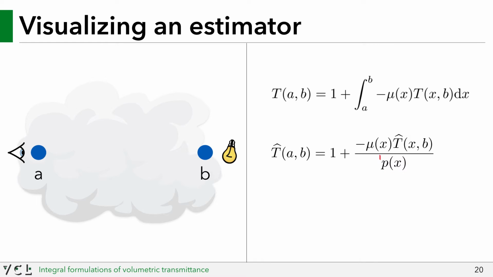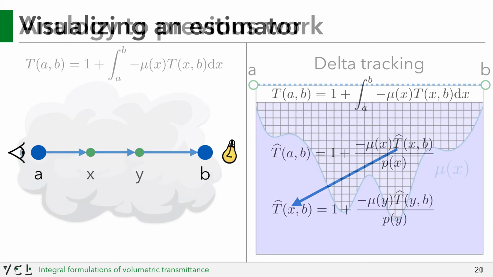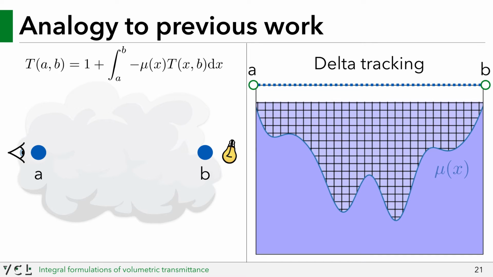So first, start at A and calculate the additive term, which for this dummy formulation is 1. Then you sample a free flight distance according to your PDF and march to that location. At this point, you evaluate the extinction by looking up into your medium, as indicated by the green circle, and finally you recurse and repeat the process until naturally your estimator reaches the end of the segment.